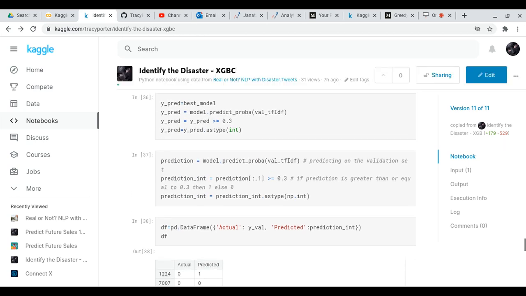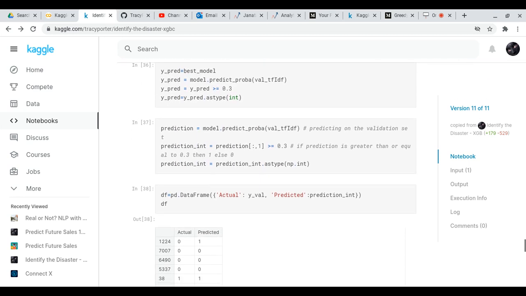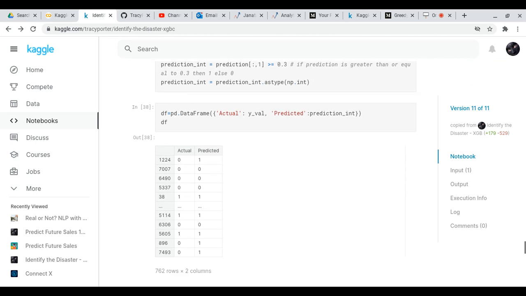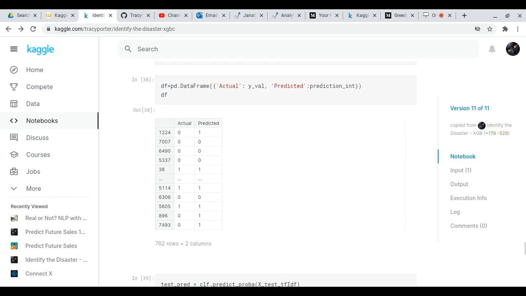So we did some more data processing on this outcome, and we put the output on a data frame. So you can look at the data frame and you can compare the actual value to the predicted value.